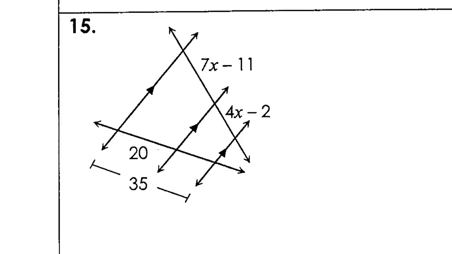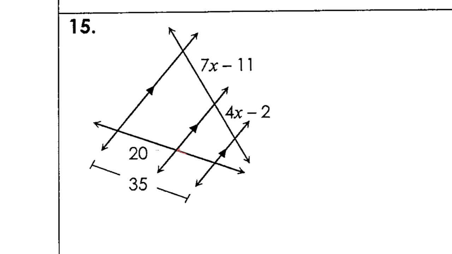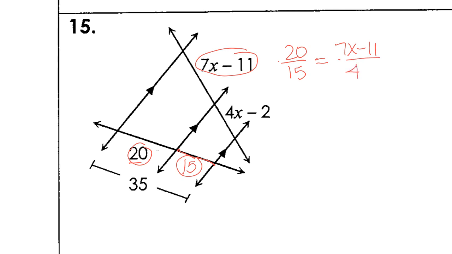And we're going to do the same thing for number 15. The first thing I'm going to do is fill in this missing segment. The whole thing's 35, so if I subtract 20, I get 15. Now I can set this up, and the way I'm going to do it is just do 20 over 15, and that's going to equal 7x minus 11 over 4x minus 2.